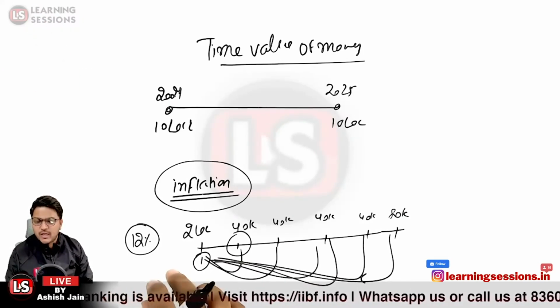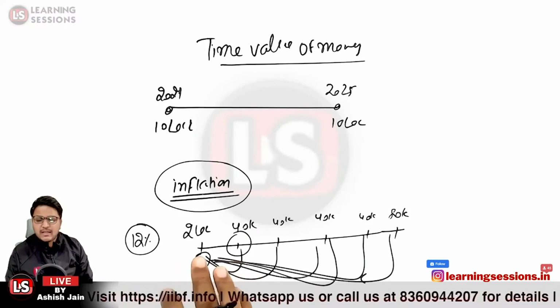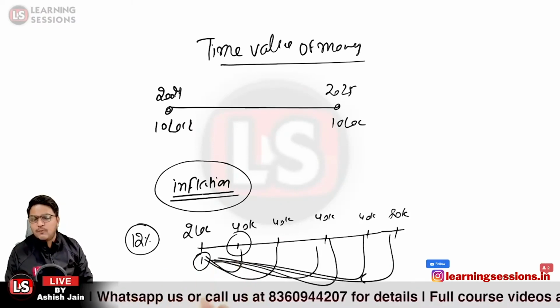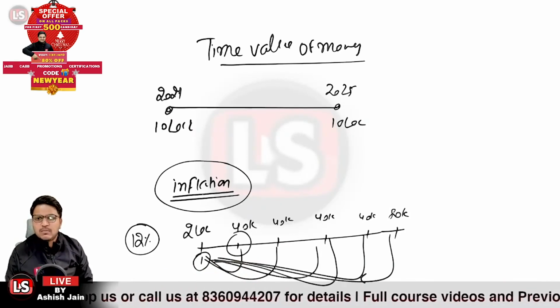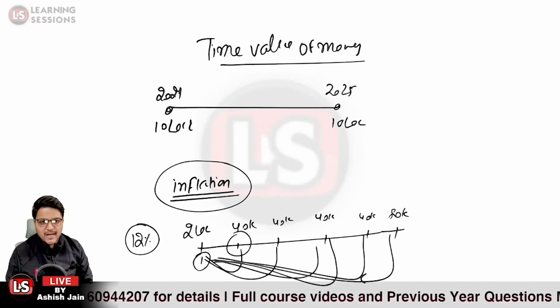Now what is discount rate actually? Discount rate is that particular rate at which we calculate the present value of the cash flow. Now, whenever I use the term cash flow, it basically comprises both the terms, that is cash inflow and cash outflow.